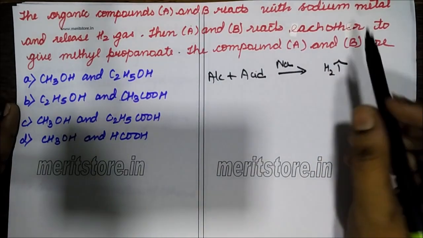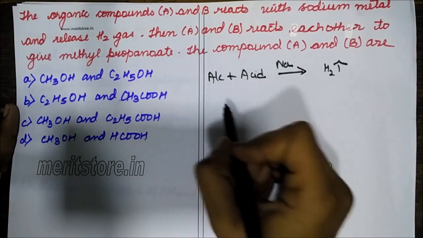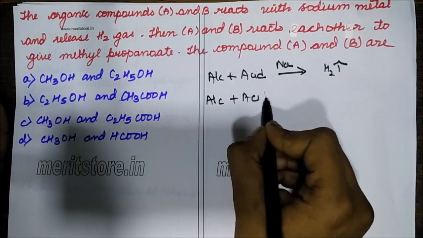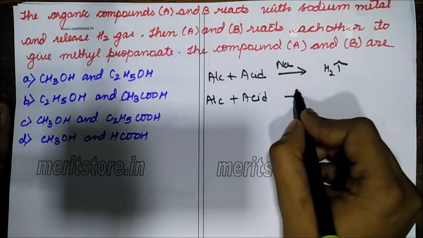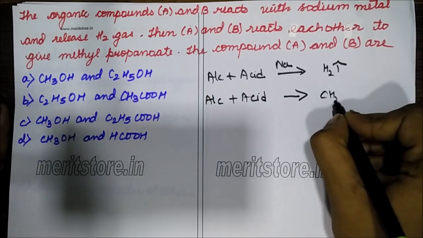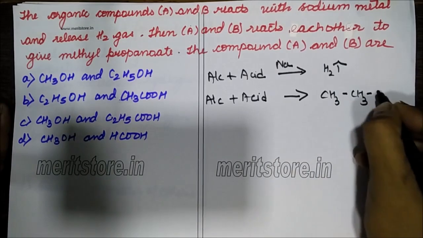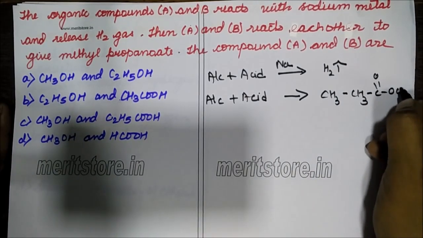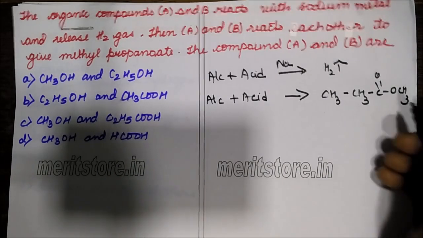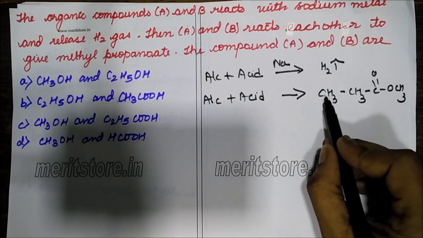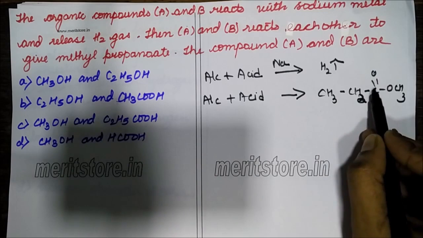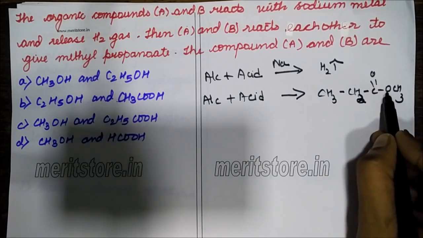gas. Okay. Then the next clue given is that A and B react with each other. That is, the same alcohol and acid are reacting with each other to form methyl propionate. The methyl propionate structure is CH3CH2COOCH3. Okay. So now understand that the acid has to be CH3CH2, that means C2H5COOH, and my alcohol